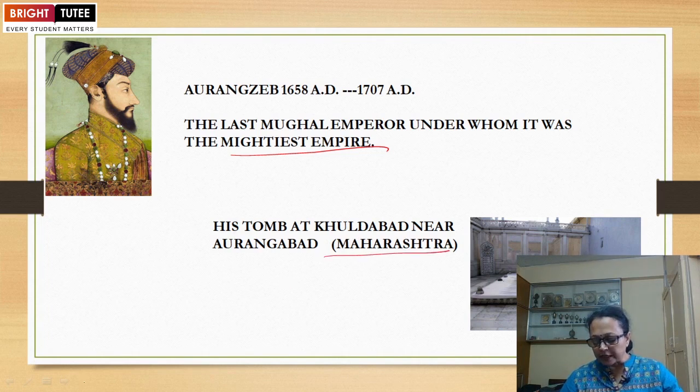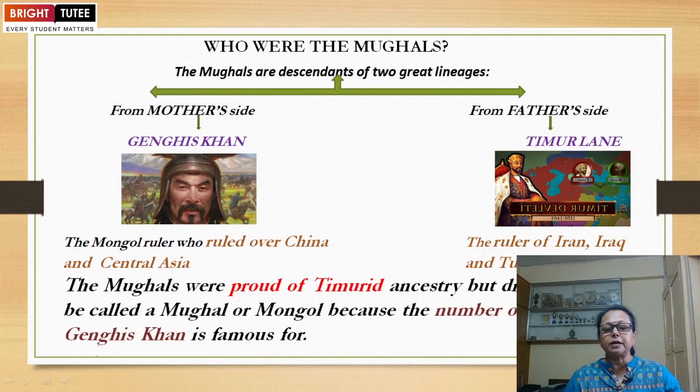So this is about the description of the rulers, the important Mughal emperors, how they have succeeded, who established this empire, and how many of them were very successful in our country. Then the question comes: who were the Mughals?